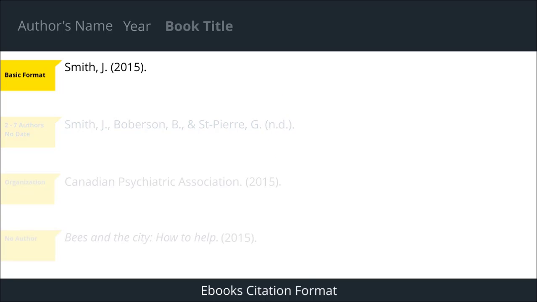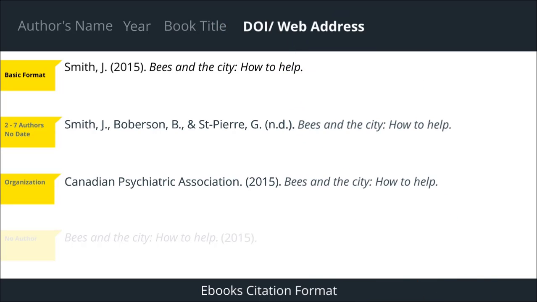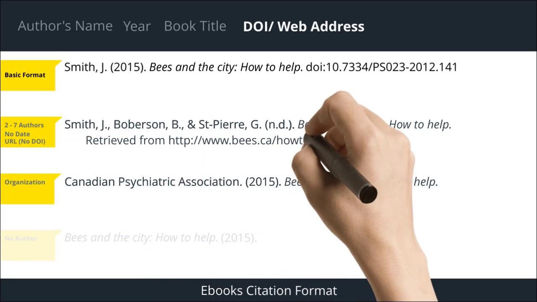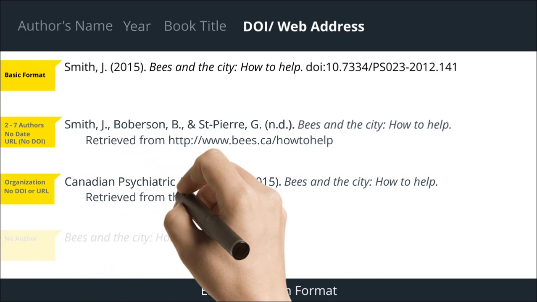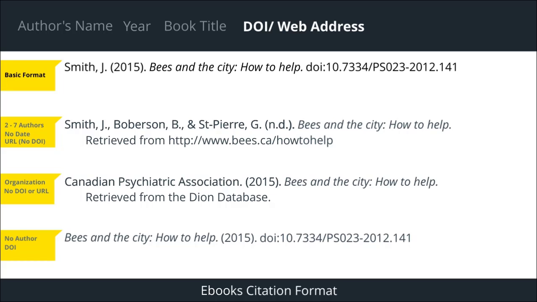Then add the title the same way as before. Now add the Digital Object Identifier, or DOI. The DOI is often included in the search result or on the first page of the document. If your ebook doesn't have a DOI, write retrieved from and include the URL. If there is no DOI or URL available, add the name of the database from which you obtained the ebook and add a period. Here are some examples of citations for ebooks.